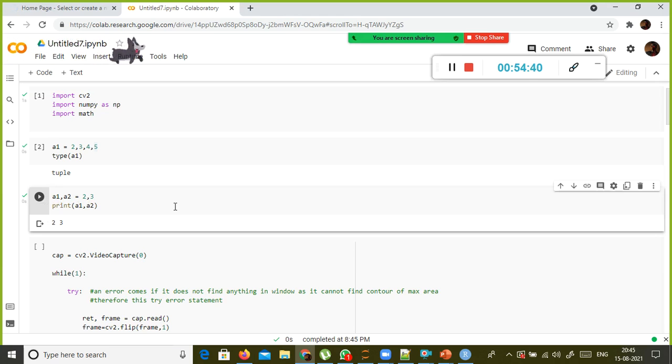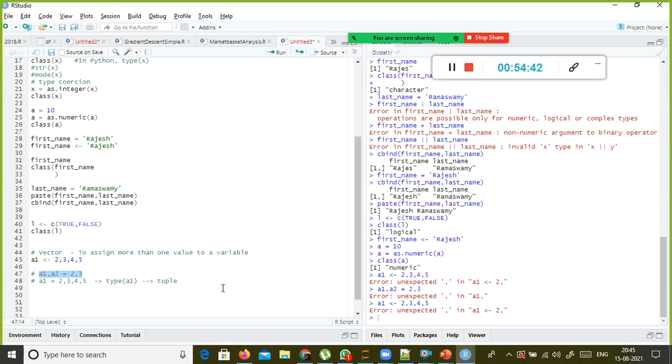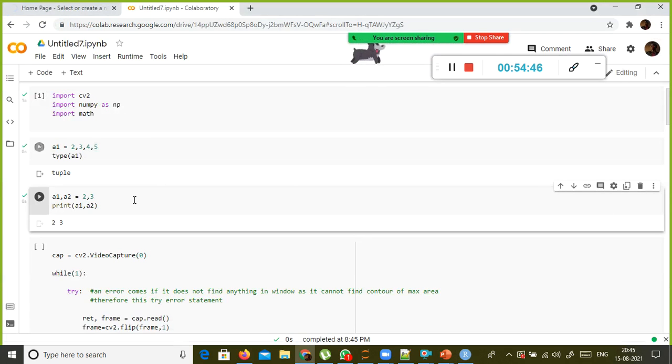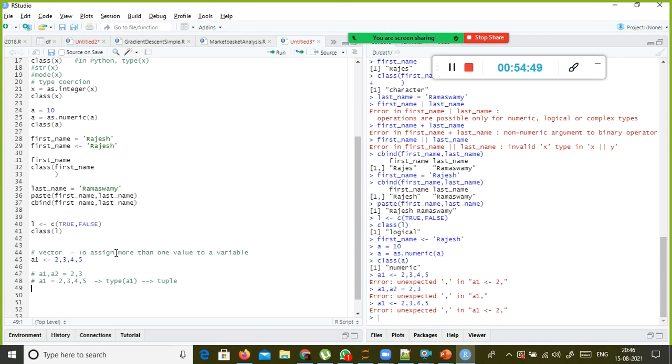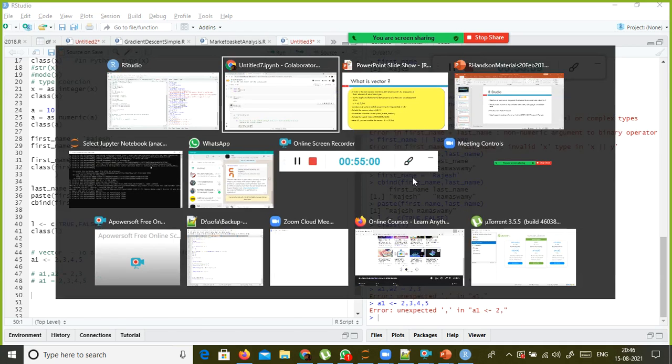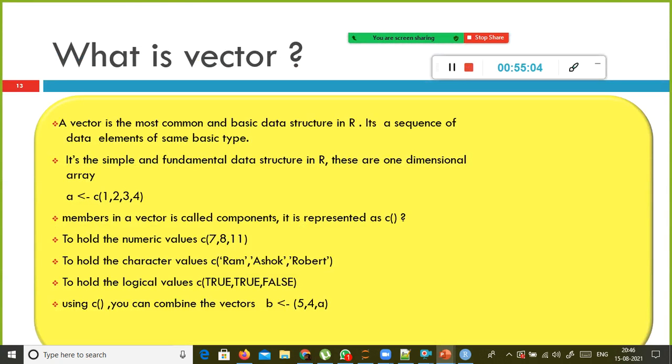In a single line itself we can do it, but it is not possible here in R. That is also the reason why Python is much more popular, because it is robust and it supports a lot of functional programming related features compared to R. Even in R we can write functional programming, but this one is so robust.